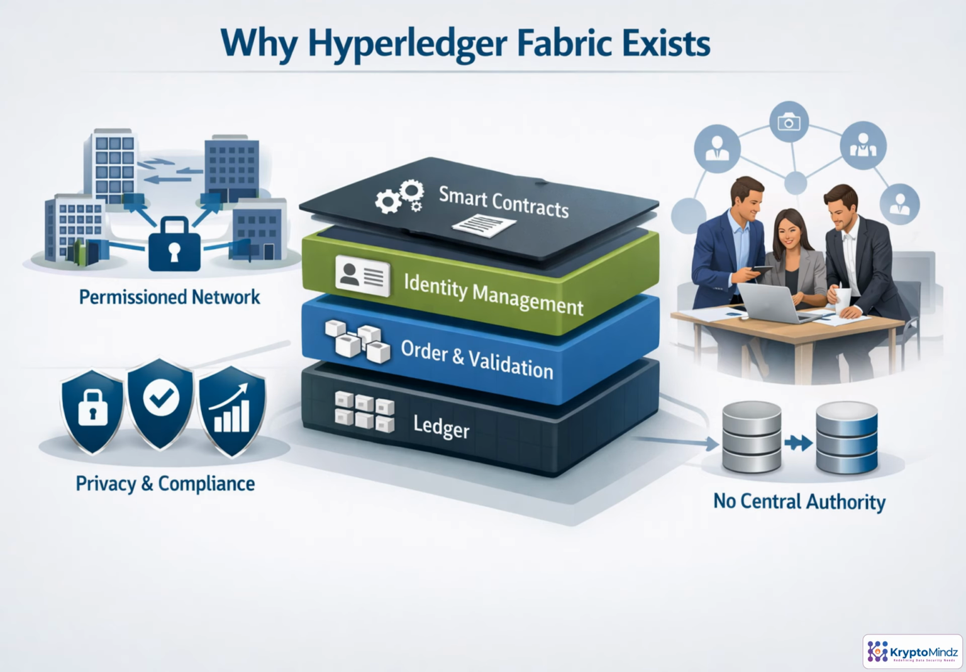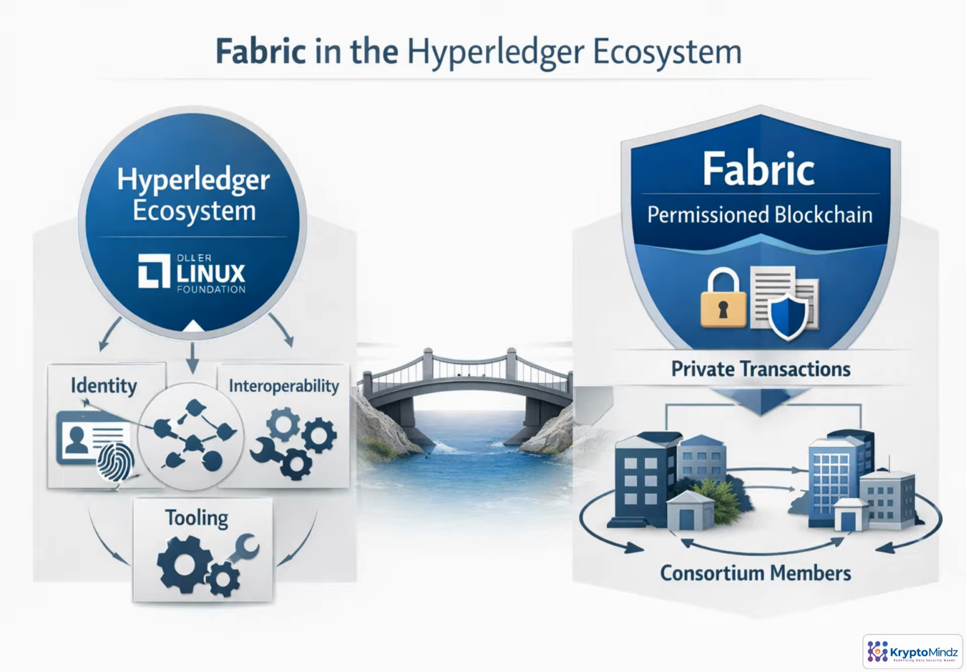Think of Hyperledger as an ecosystem, not a single blockchain. It is a Linux Foundation umbrella for projects that support ledgers, identity, interoperability, and developer tooling. Fabric sits within that ecosystem as a ledger framework for enterprise permission networks. Its strength is controlled membership. Organizations know who participates, can define governance rules, and can keep selected transactions private. That makes Fabric a strong fit for consortia and regulated business workflows.